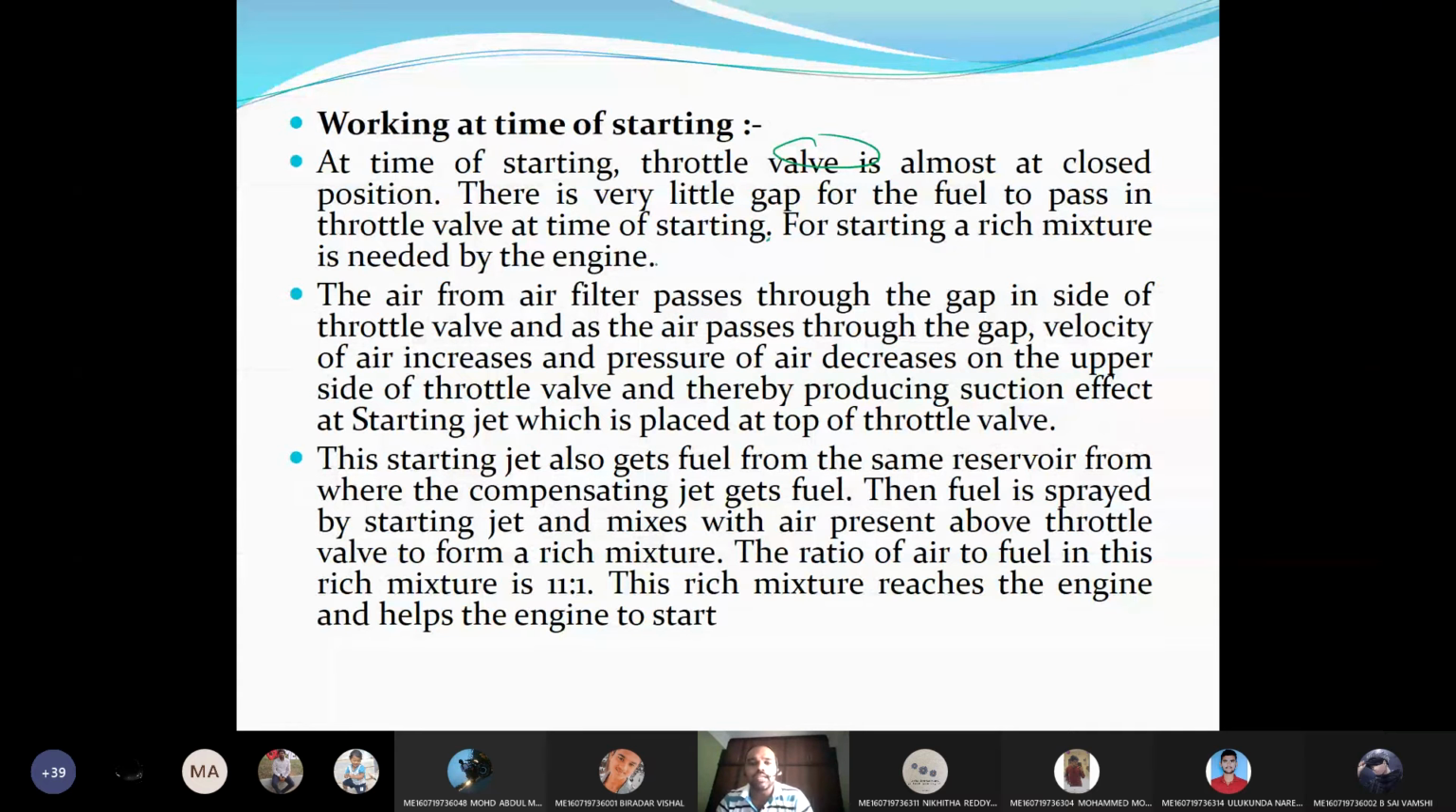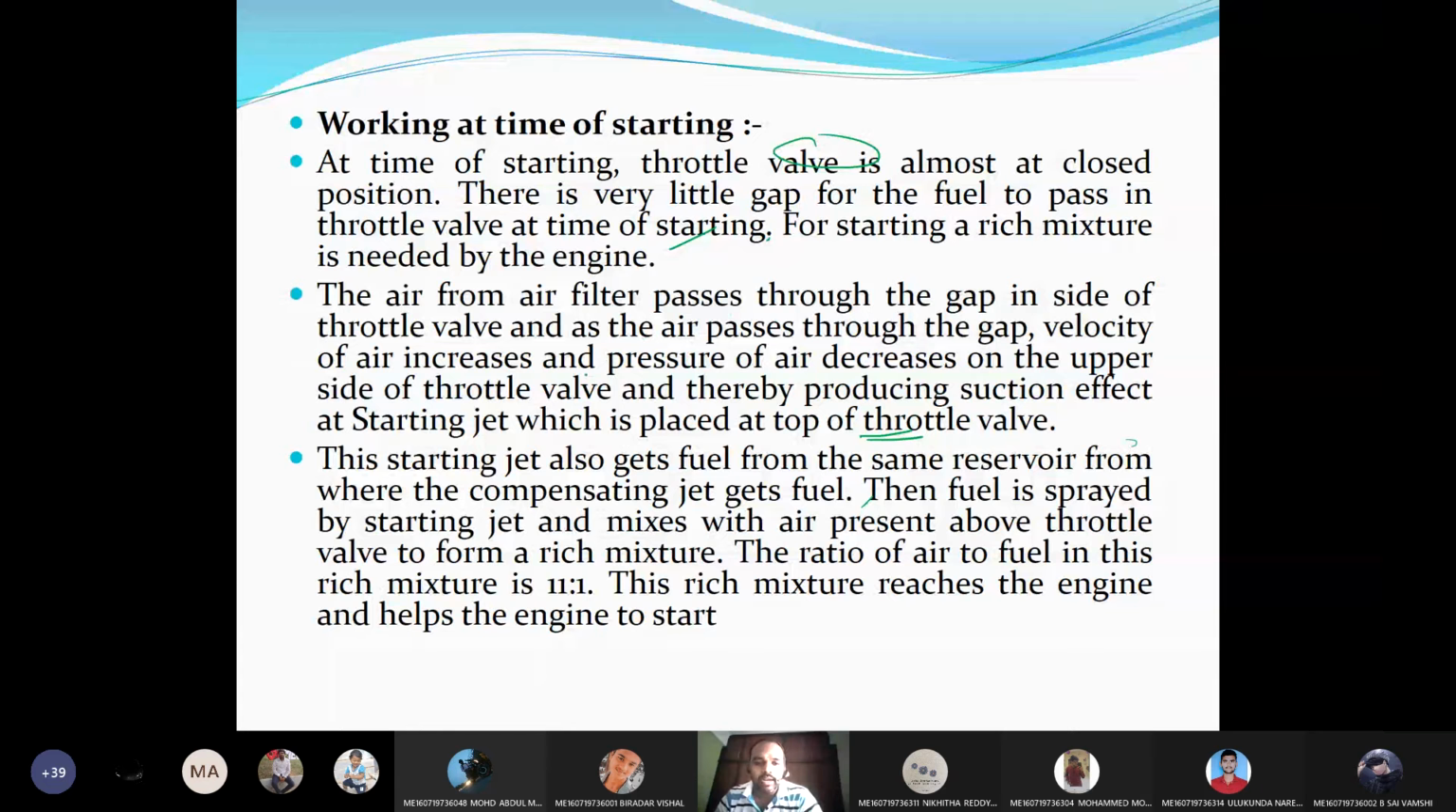For starting, a rich mixture is needed by the engine. We know that. So the air from the air filter passes through the gap inside the throttle valve, and as the air passes through the gap, its velocity increases and the pressure decreases on the upper side of the throttle valve, producing a suction effect at the starting jet, which is placed at the top of the throttle valve. This starting jet also gets fuel from the same reservoir from which the compensating jet receives it.